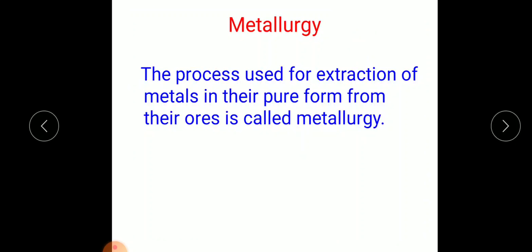Metallurgy. The process used for extraction of metals in their pure form from their ores is called metallurgy. So the process in which we can extract the metals in the pure form from their ores is called metallurgy.